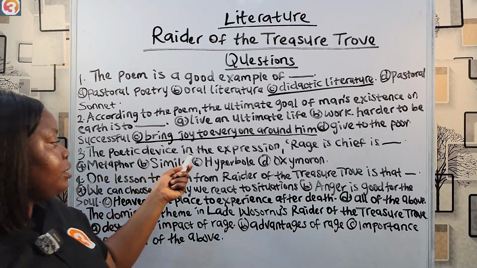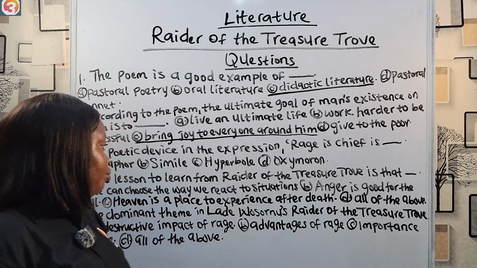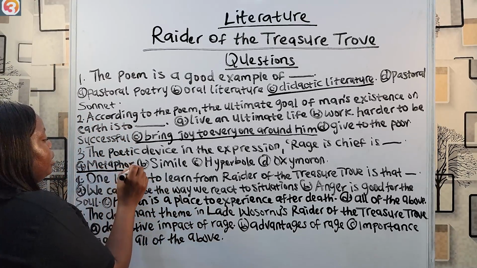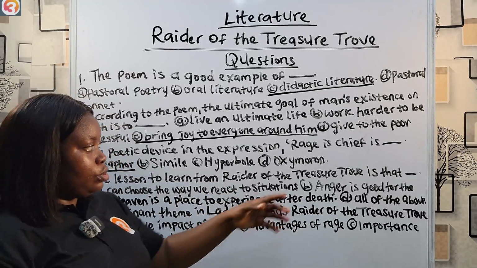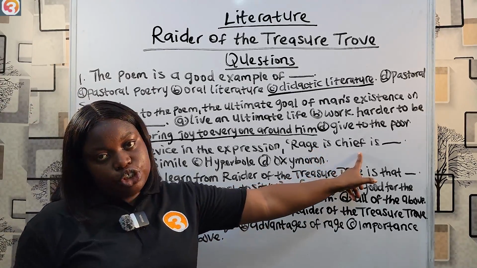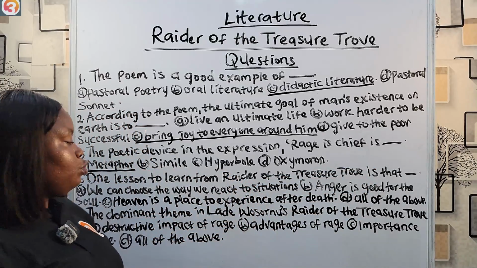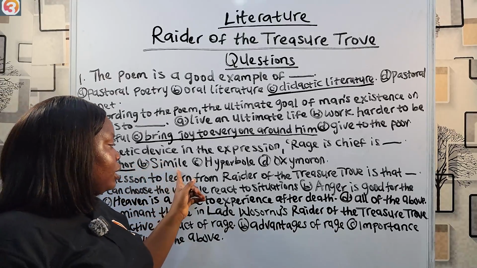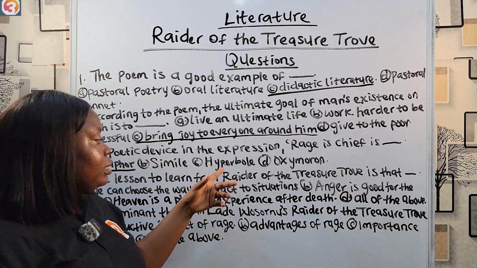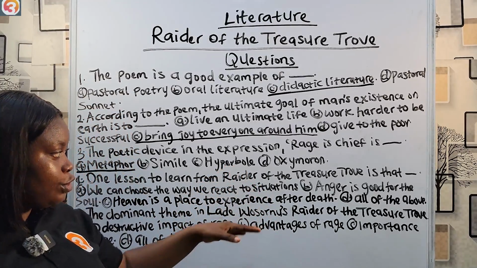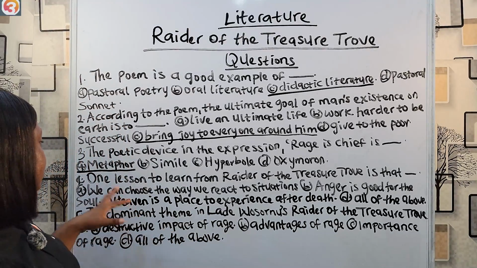The poetic device in the expression rage is chief is metaphor, simile, hyperbole, oxymoron. Here we have metaphor, a direct comparison, although the expression could also be personification because rage isn't human, but chief is an attribute of human. So personification is not in the options though, so we go with metaphor. It is not simile. Simile has to do with the use of as and like to compare unequal things. Then hyperbole is an over exaggeration, and oxymoron is the use of opposite words side by side in sentences.